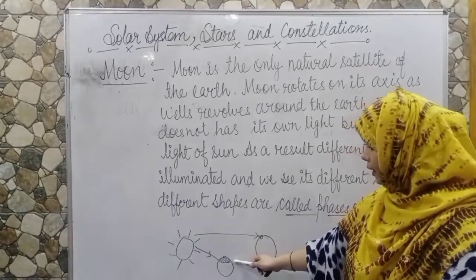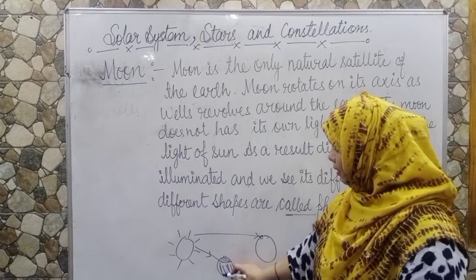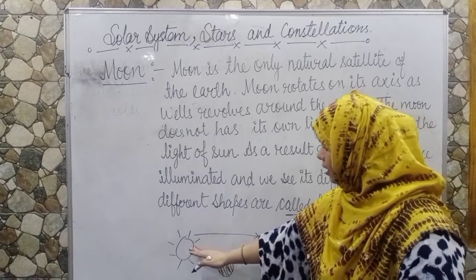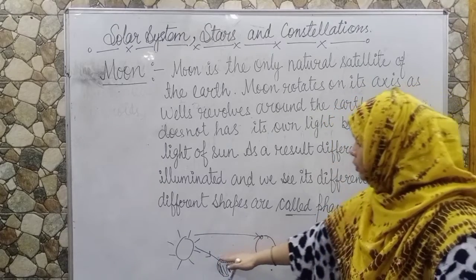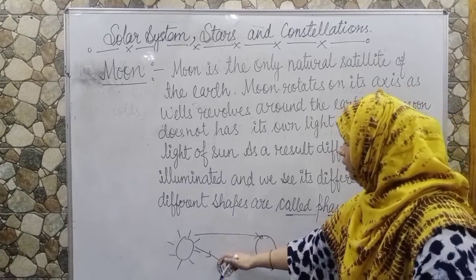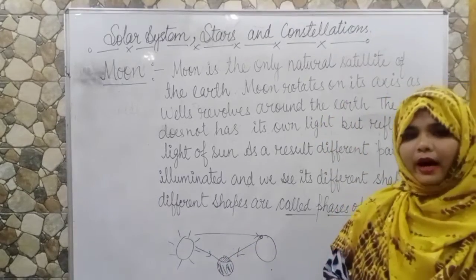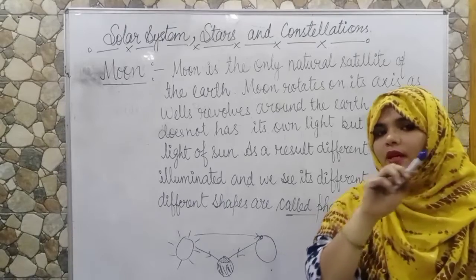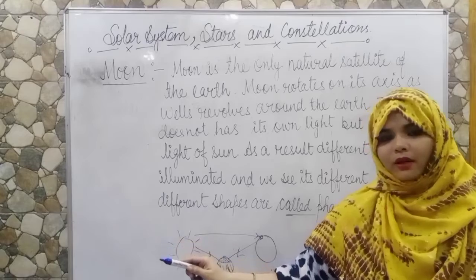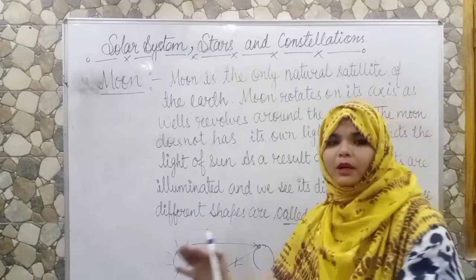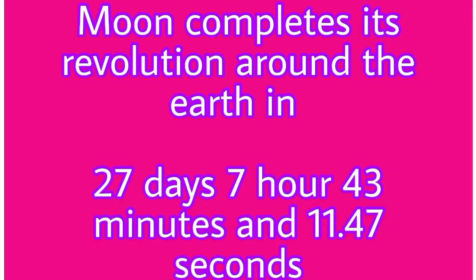We see that part only because it looks like a dark part to us, because sunlight doesn't come towards us through this way, it comes only this way. As you all know, light energy has a straight line path. Light travels in a straight path, so we can see objects in a straight line path.